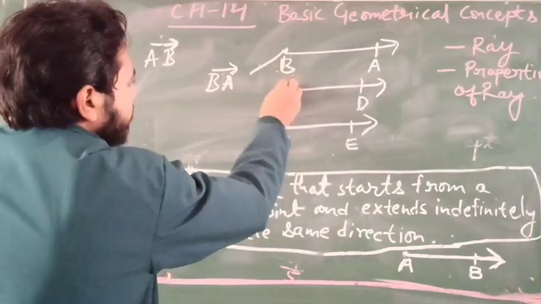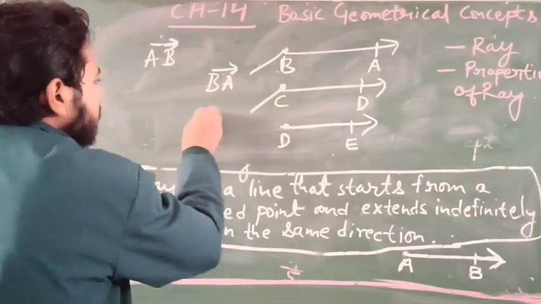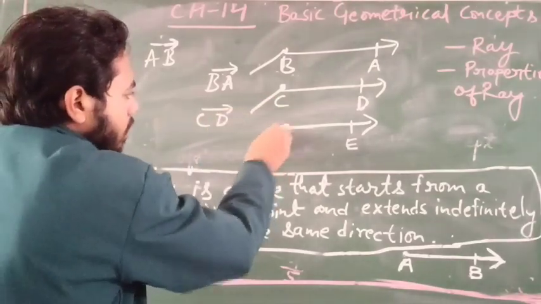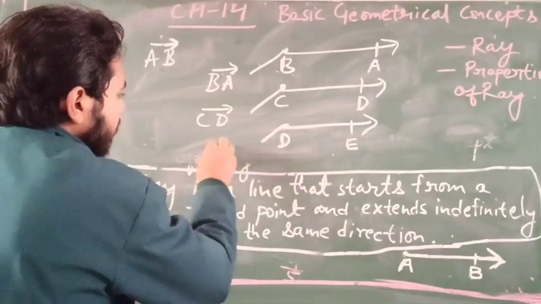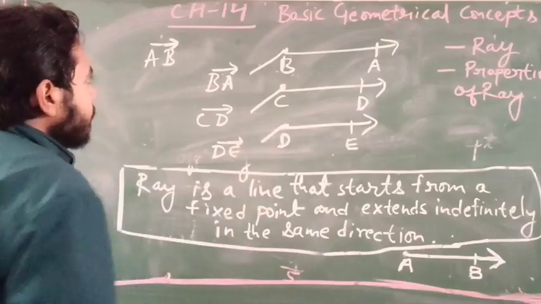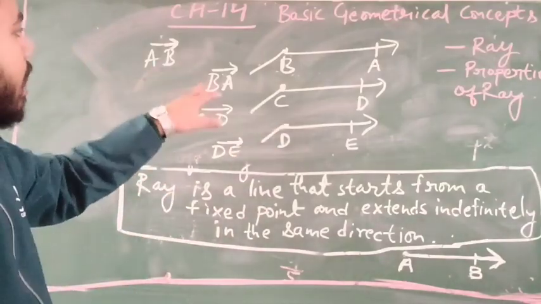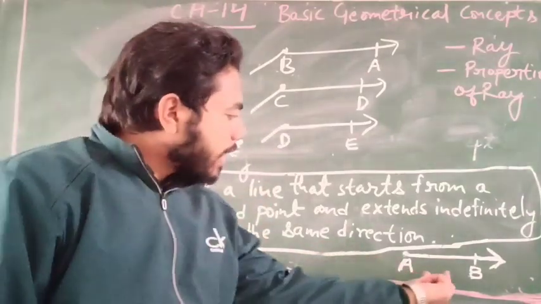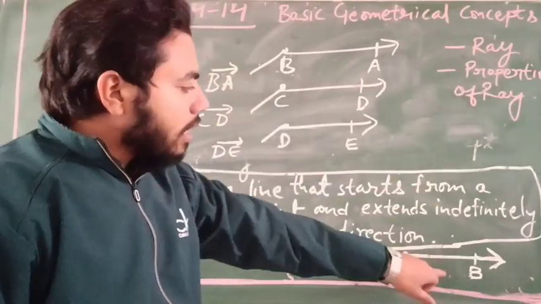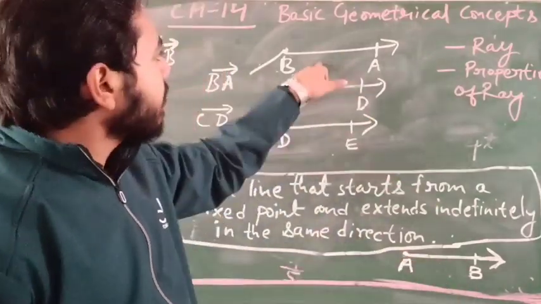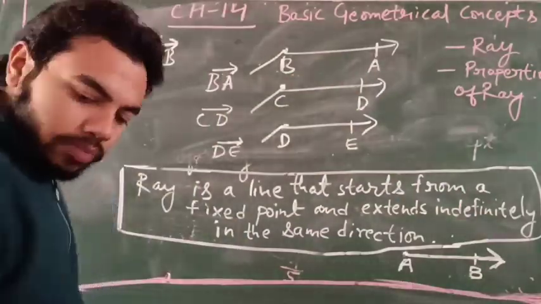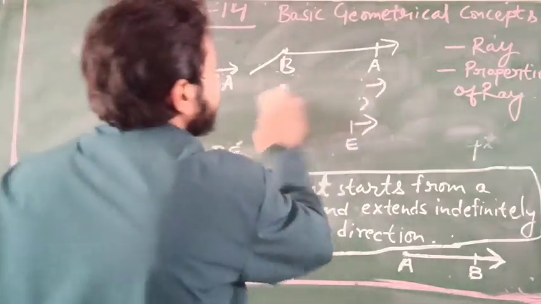Suppose you have to represent ray CD, you just write CD and make an arrow on it. The same goes for ray DE. Now you see ray AB and ray BA. Are ray AB and ray BA the same? No.